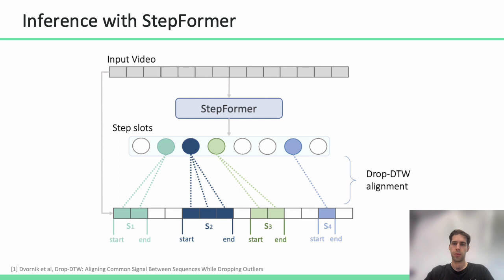During inference, StepFormer predicts a fixed number of step slots that's sufficient to cover a long procedure. Since the number of step slots is fixed, the model predicts an overcomplete set of step slots, some of which are inevitably useless or duplicated. To filter them out and ground the high-quality slots in the video, we use sequence-to-sequence alignment with DropDTW for step localization inference. More precisely, we temporally align the step slots with the video and effectively drop both the irrelevant slots and the video frames where no procedure steps happen. This essentially discovers video segments that contain different instruction steps.